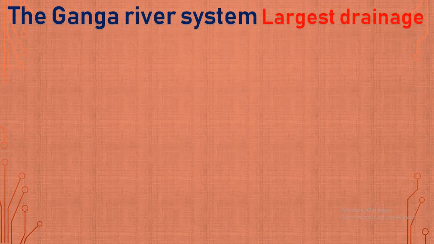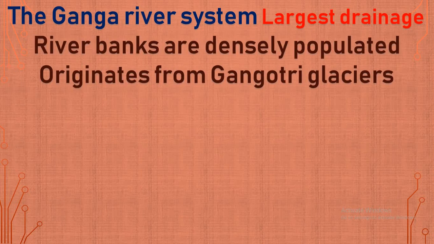The next is the Ganga river system. Among the Himalayan rivers, the Ganga river system is the largest drainage, and the river banks are densely populated. It originates from the Gangotri glacier.